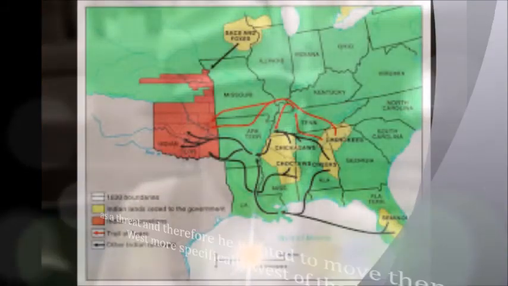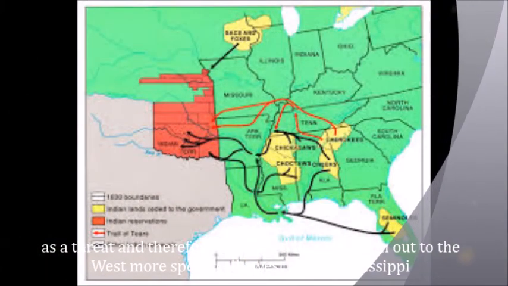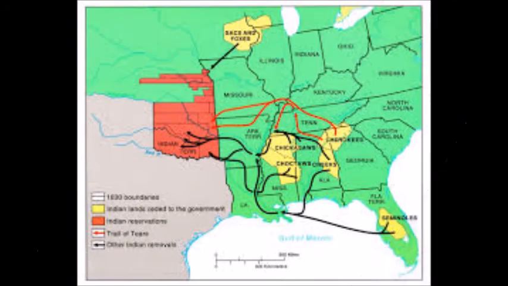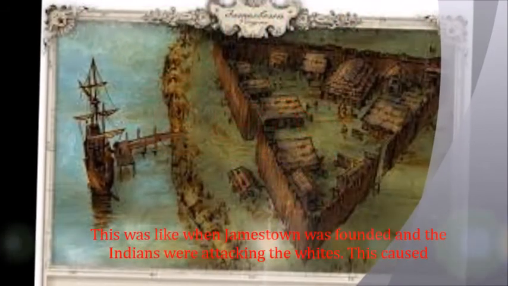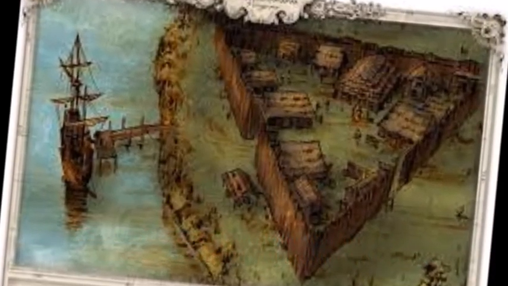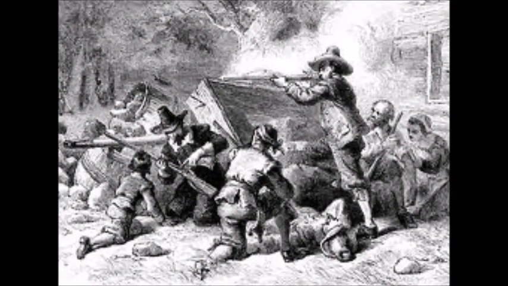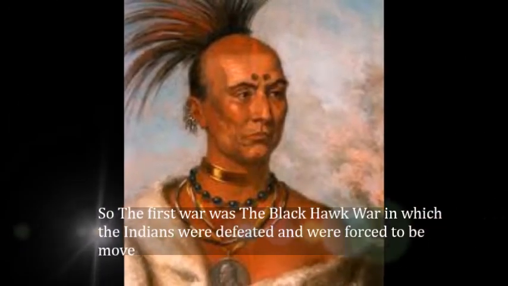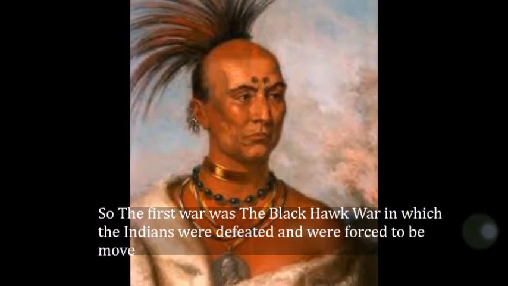Andrew Jackson took this as a threat, and therefore he wanted to move them out of the West, and more specifically, west of the Mississippi. This was like when Jamestown was founded, and the Indians were attacking the whites. This caused Bacon's Rebellion, and a lot of Indians died. So the first war was the Black Hawk War, in which the Indians were defeated and forced to move, and this made the common men close to these Sauk and Fox Indians feel safer.